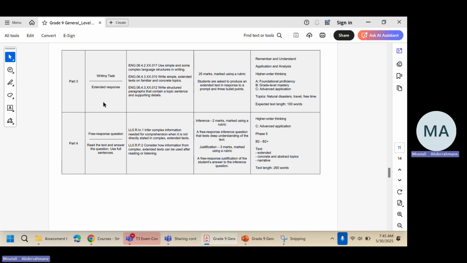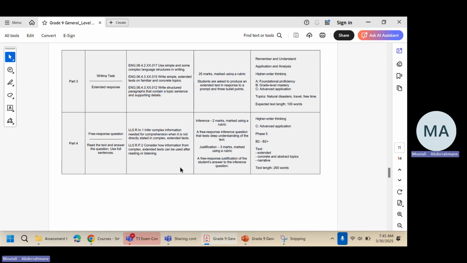You're given marks for vocabulary, grammar, spelling, punctuation, and organization of the essay itself. You could have an introduction, paragraphs that discuss details, and a concluding paragraph. So that's 25 marks. That's for writing.